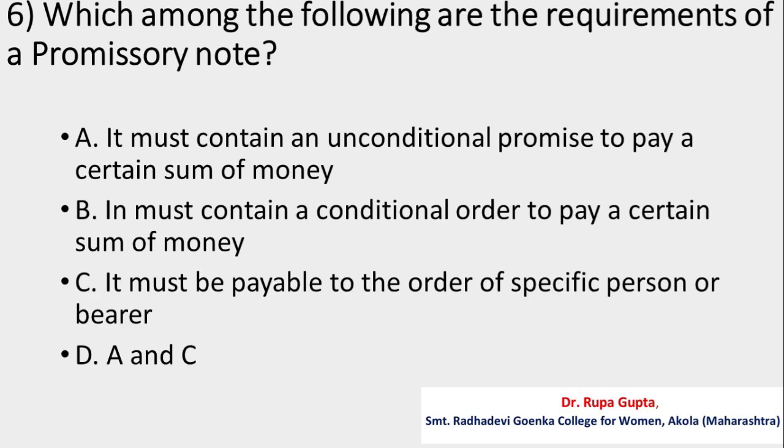Question number 6. Which among the following are the requirements of a promissory note? Your options are A, it must contain an unconditional promise to pay a certain sum of money. Option B, it must contain a conditional order to pay a certain sum of money. Option C, it must be payable to the order of specific person or bearer. Option D, A and C. And the correct answer is D, that is A and C.